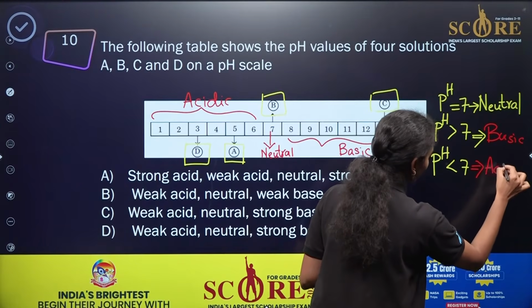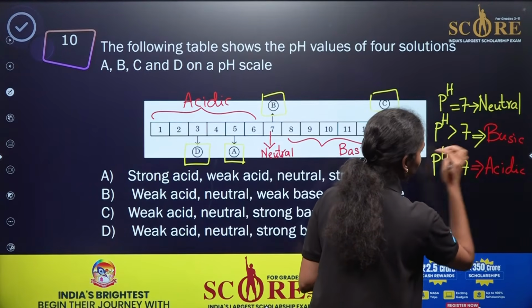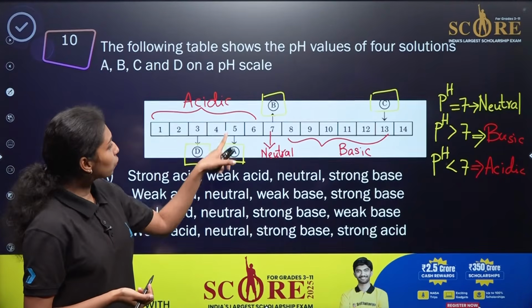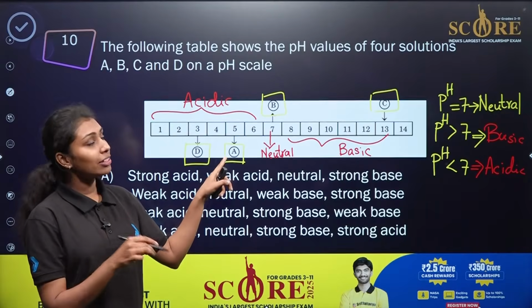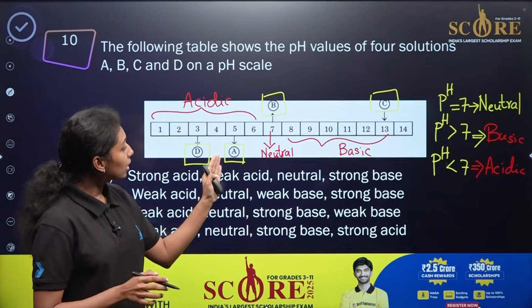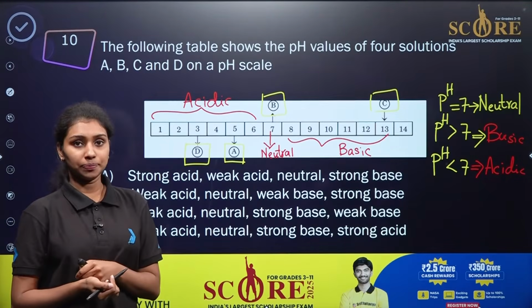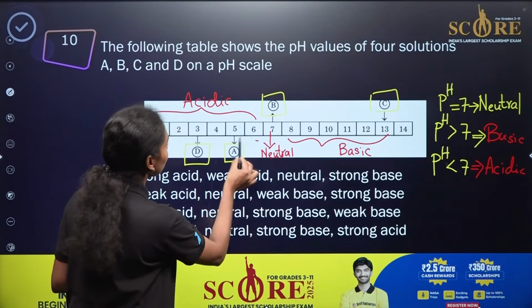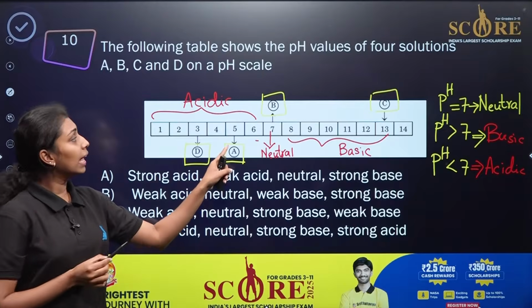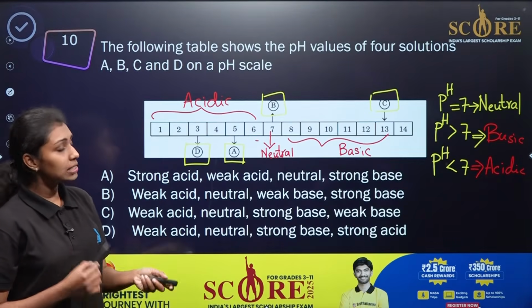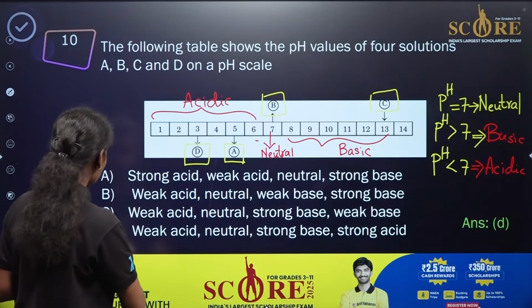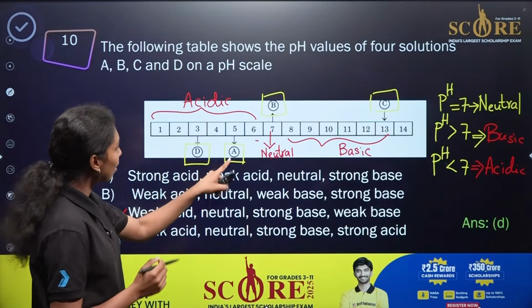Now you can predict the nature of these solutions given here, whether it is strong acid, weak acid, strong base or weak base. In the first case, A has a pH of 5. So what will be the nature, whether it is strong acid or weak acid? If you move this way, acidic character decreases; if you move the other way, acidic character increases, which means this 5 will be weak acid. So A will be weak acid.